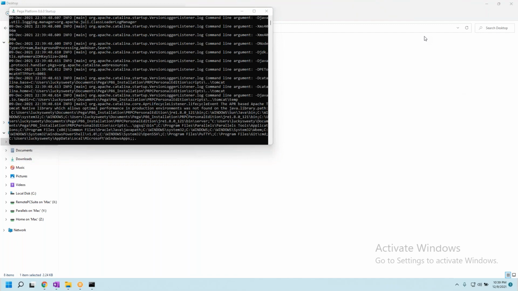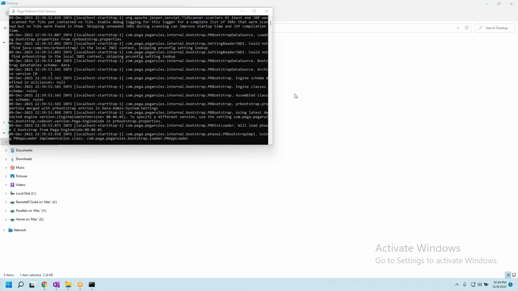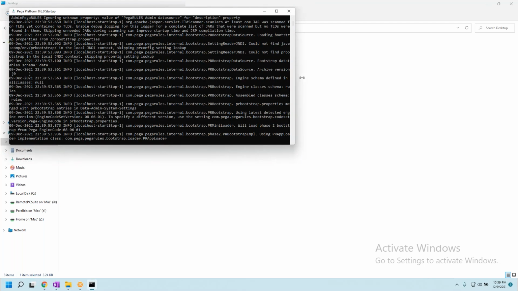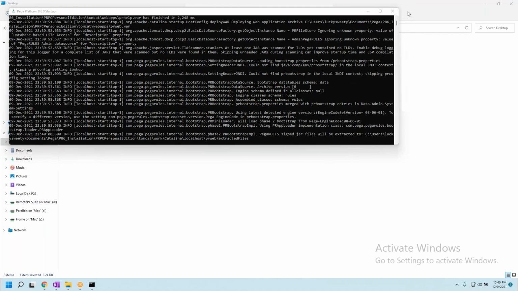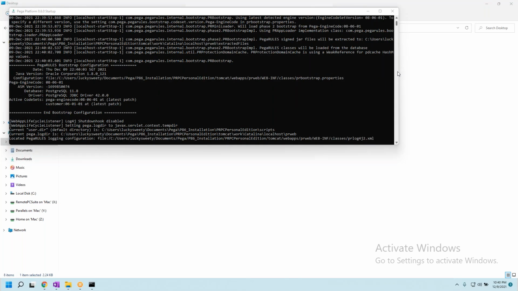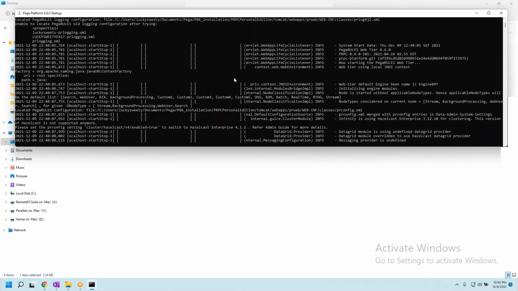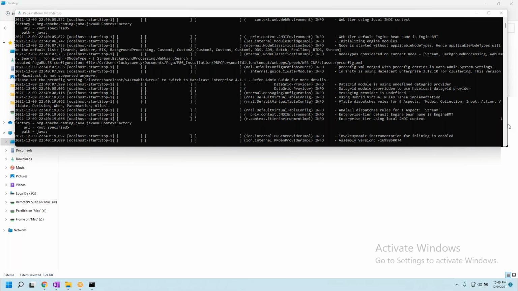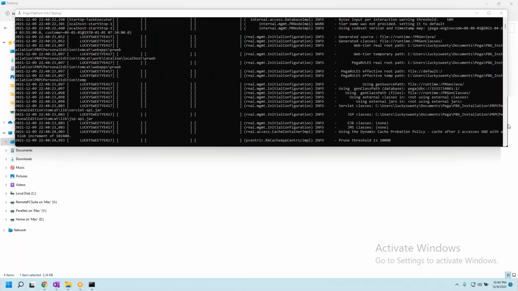Sir, from yesterday's class, the main points of Pega that you told us: no coding is required, I mean, minimum coding is required, and it is fast and efficient, and it is cost saving. Definitely, it is cost saving. It is a faster application, and it is a no coding platform.